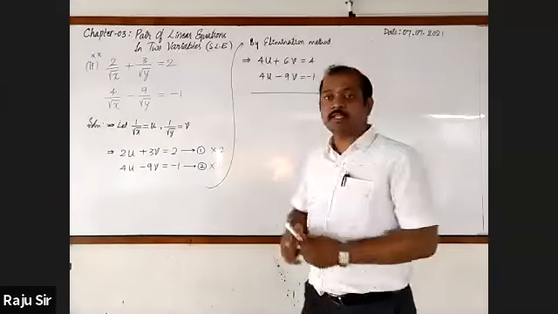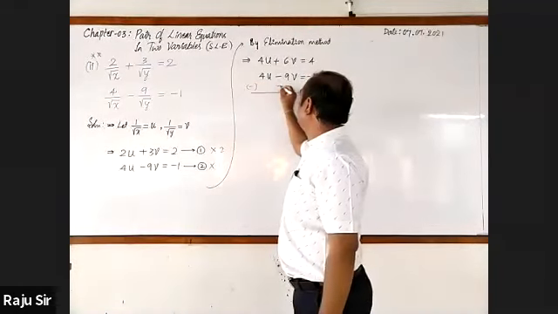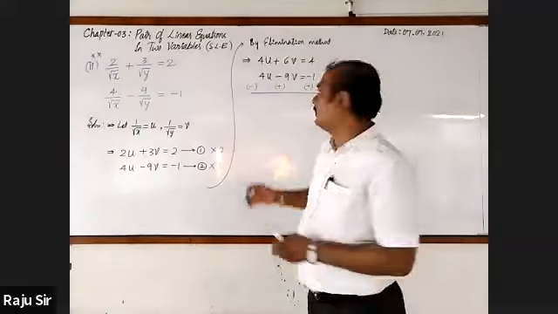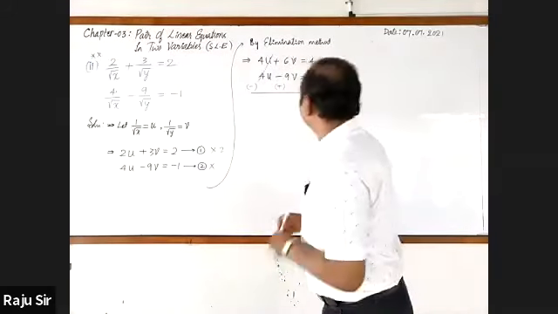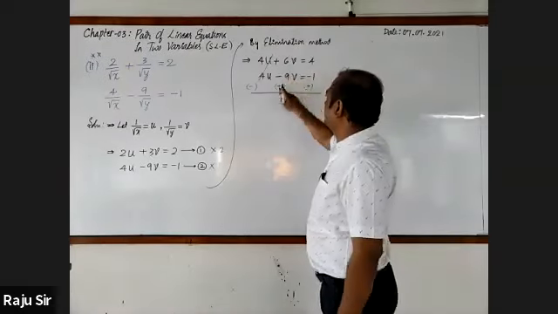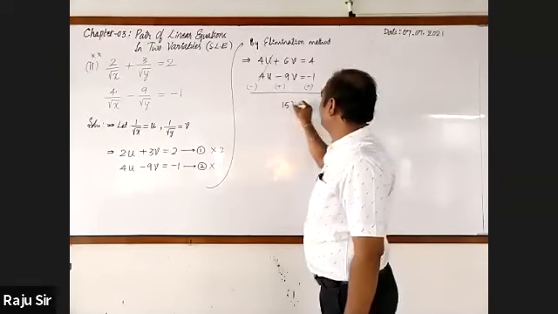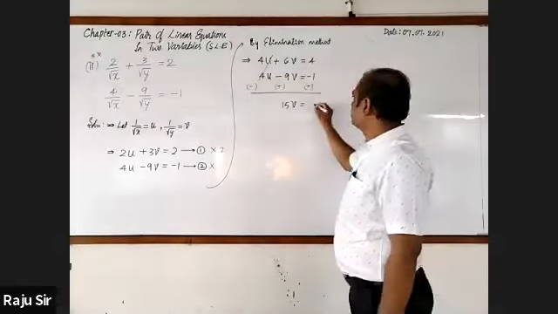Let's change the sign: minus, plus, plus. The first term gets cancelled. Now 6v plus 9v is 15v, equal to 4 plus 1, which is 5.